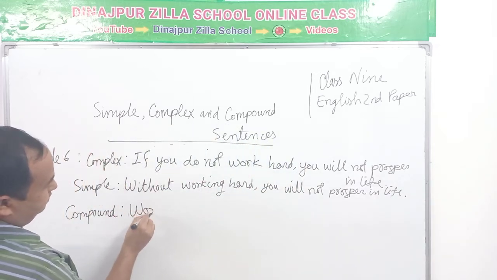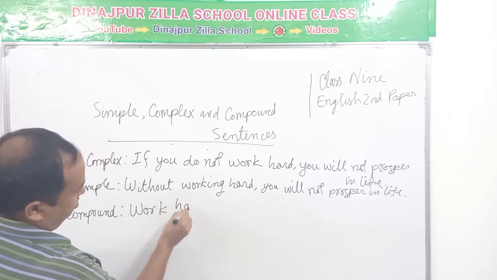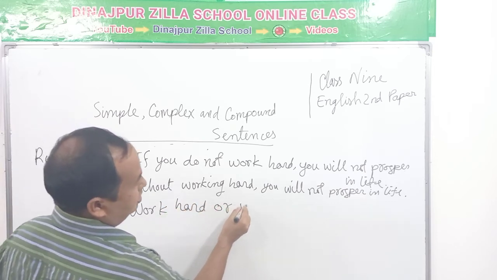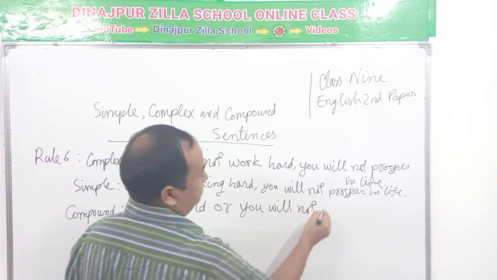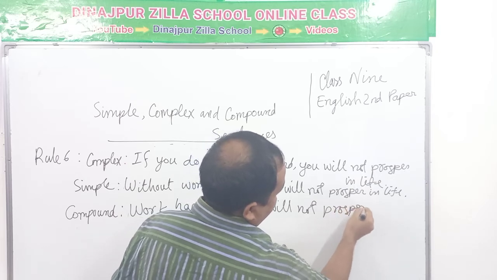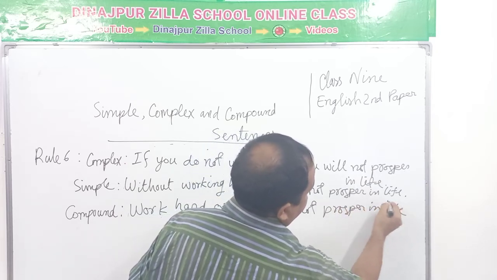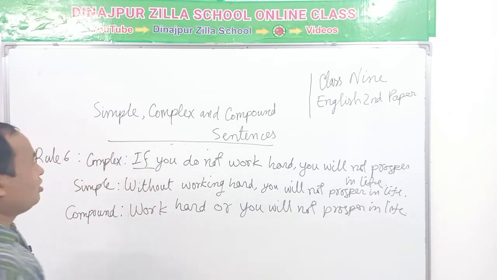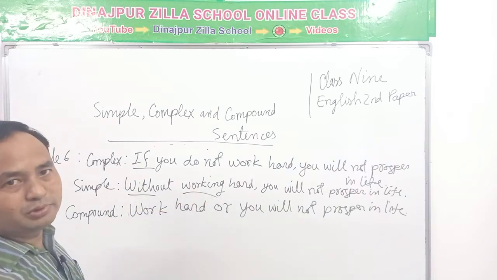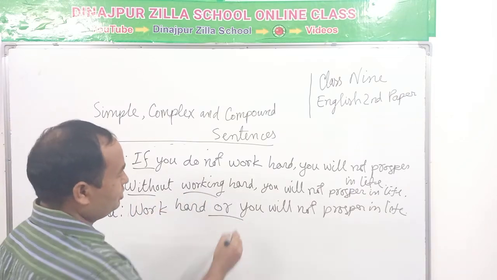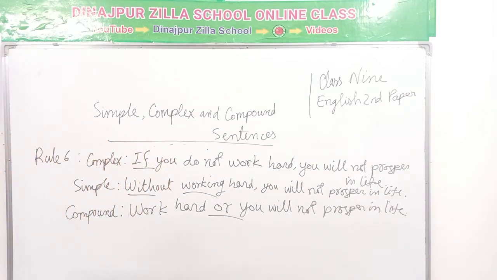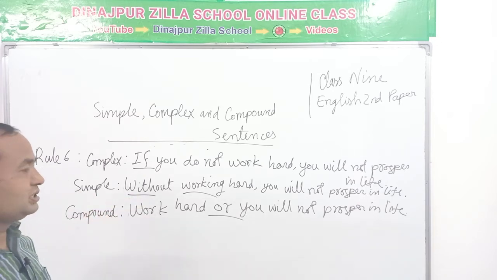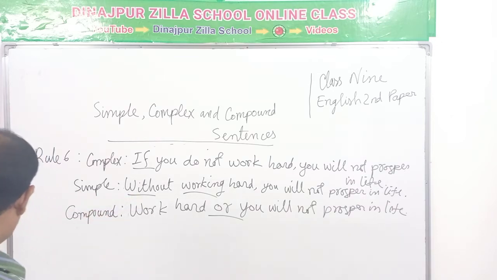Work hard, or you will not prosper in life. If in the complex sentence and the sentence is negative, without plus gerund in the simple sentence and or will be used in the compound sentence. So, thus we can transform these kinds of structures from one form to another.